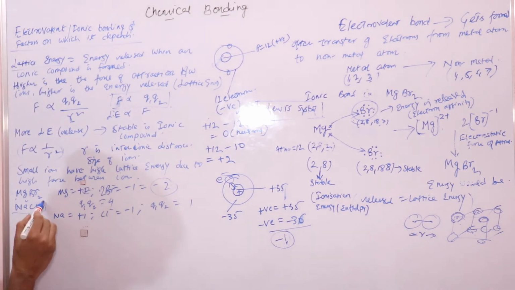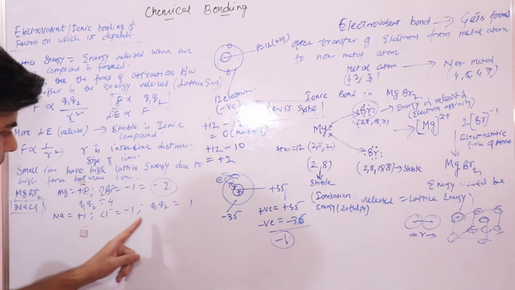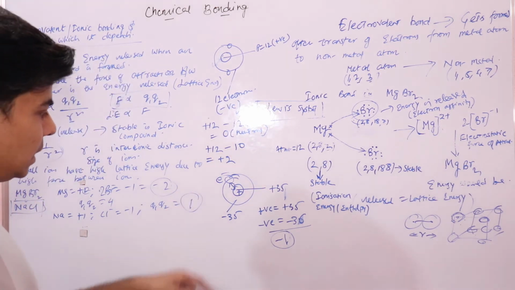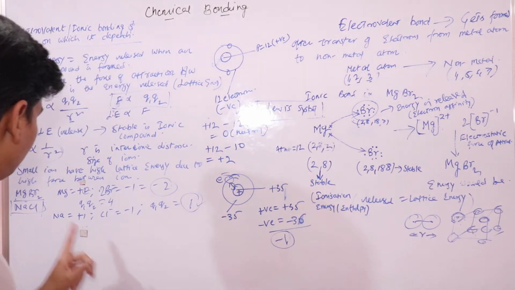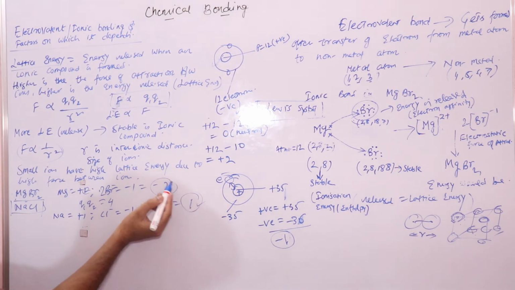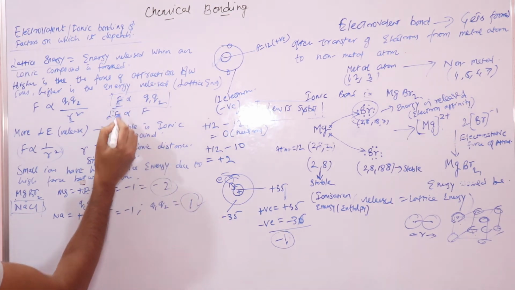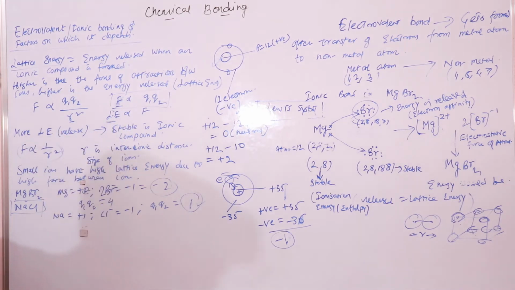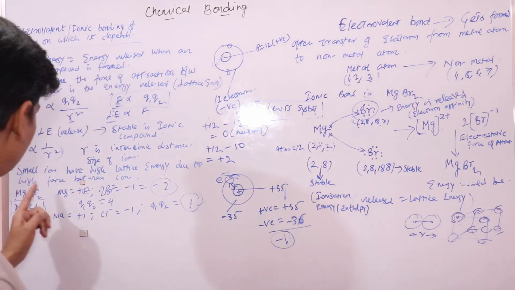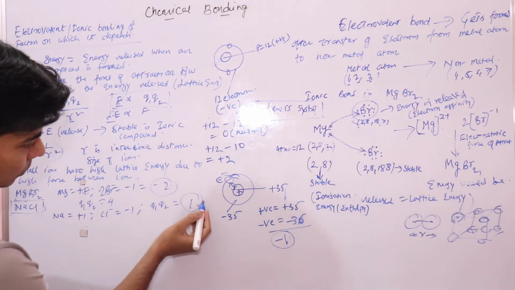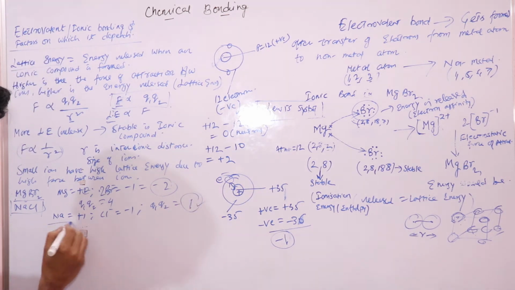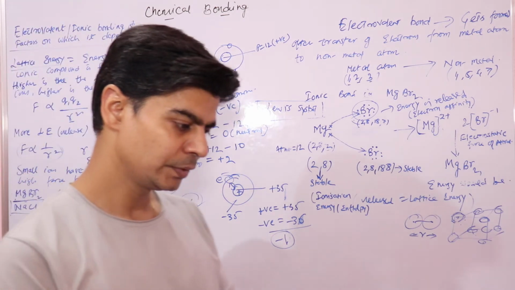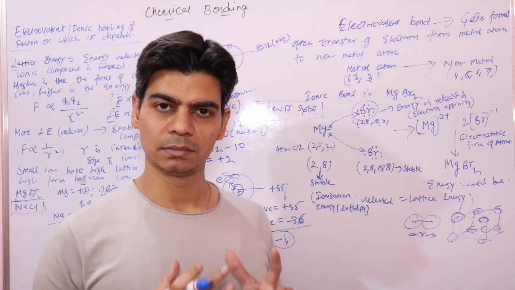Now in the case of sodium chloride, the product of charges is less compared to magnesium bromide. So the force of attraction would be less, and lattice energy would be less compared to magnesium bromide. So sodium chloride is less stable compared to magnesium bromide, or what we also say is that magnesium bromide is more ionic.